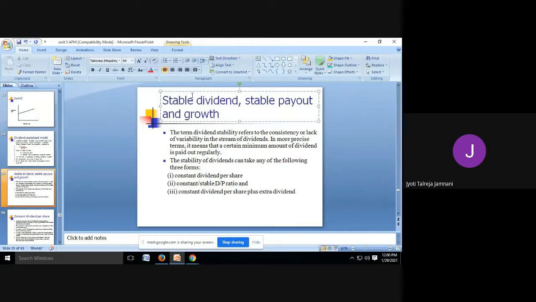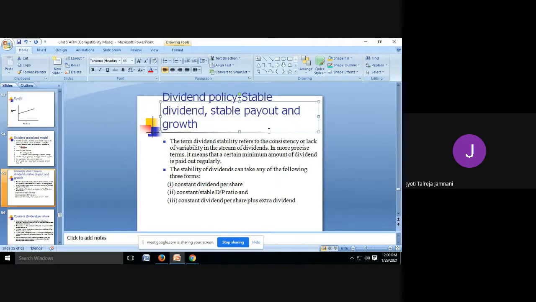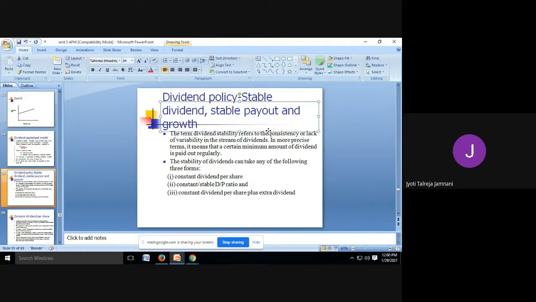Today's class, we are going to discuss different dividend policies, not all, but I'll discuss which are the most popular and the most used. So, dividend policies. We are going to discuss three dividend policies, that is the stable dividend, the stable payout, and stable growth. So, let's understand each one of them.